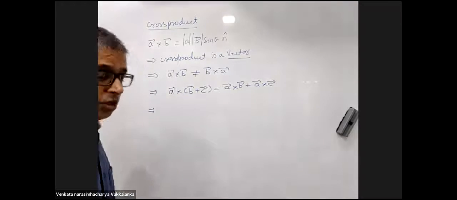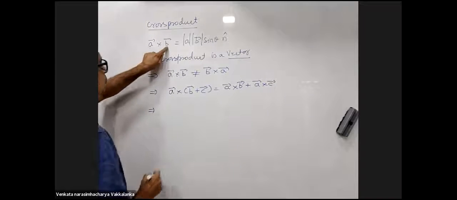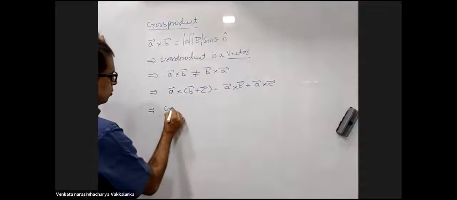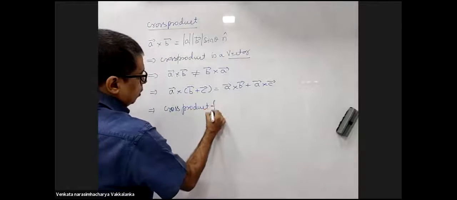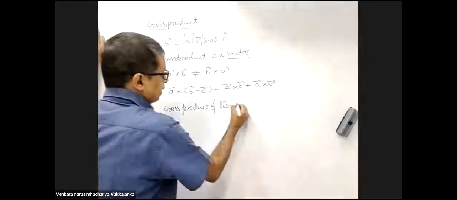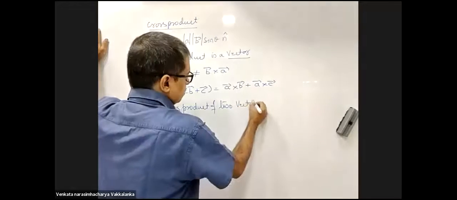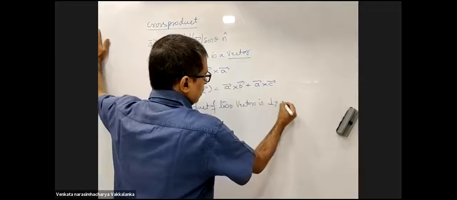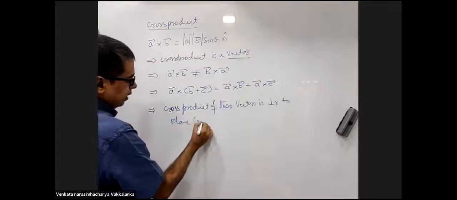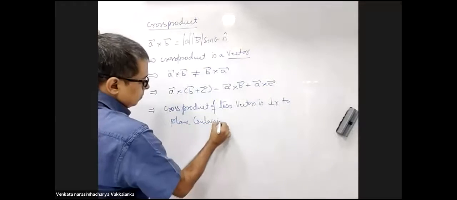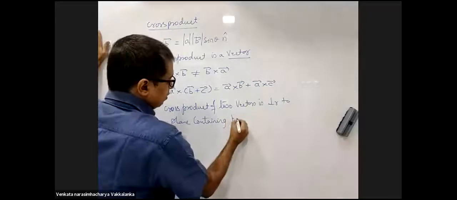Fourth and the most important, cross product of two vectors is perpendicular to the plane containing both the vectors.